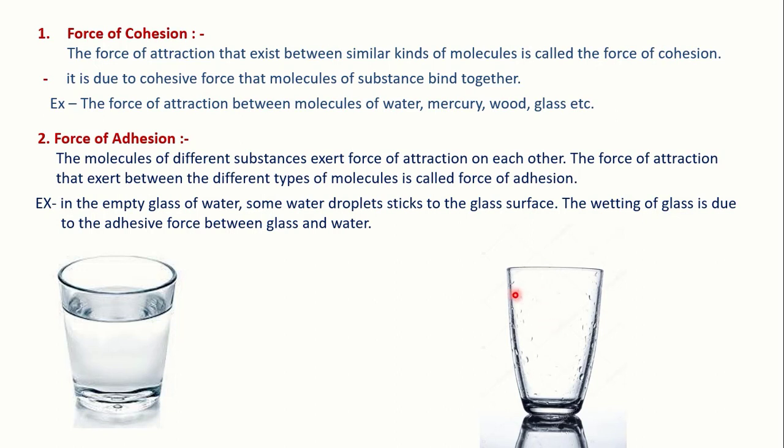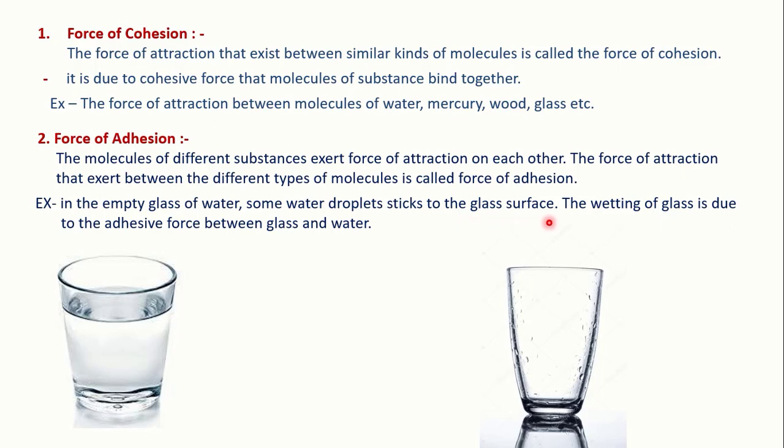With the help of another example, now this glass is empty and water molecules stick to the surface or wall of this glass. So this is the glass surface and the other is the water molecules. Different materials are here, one is the glass and another is the water. So this is the force of attraction between different kinds of molecules, glass and water.